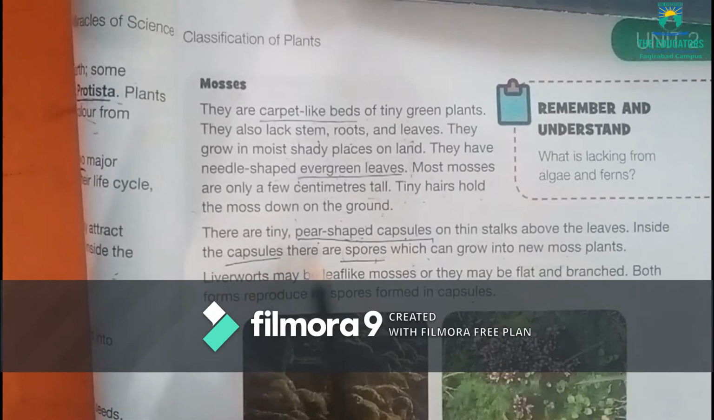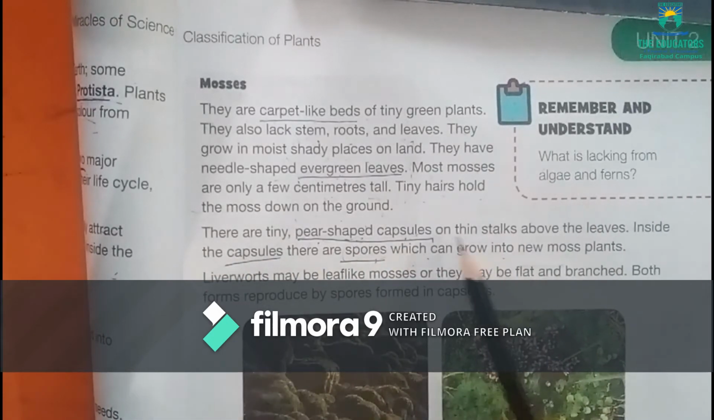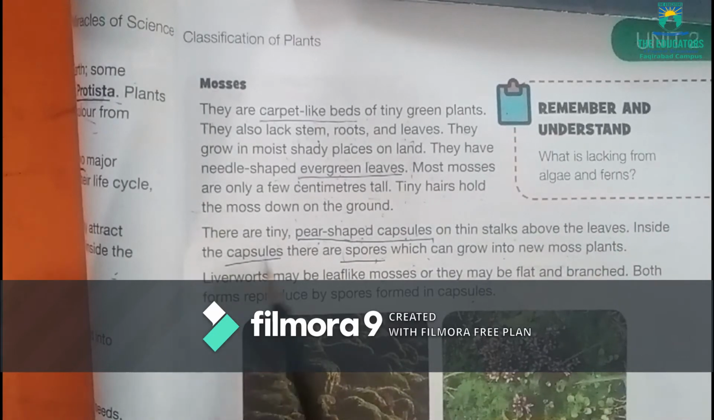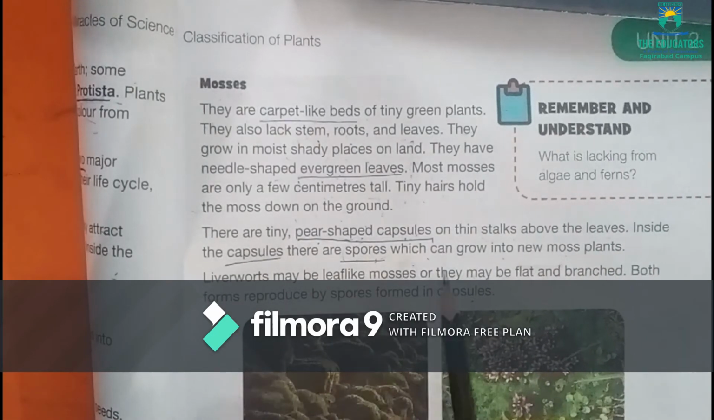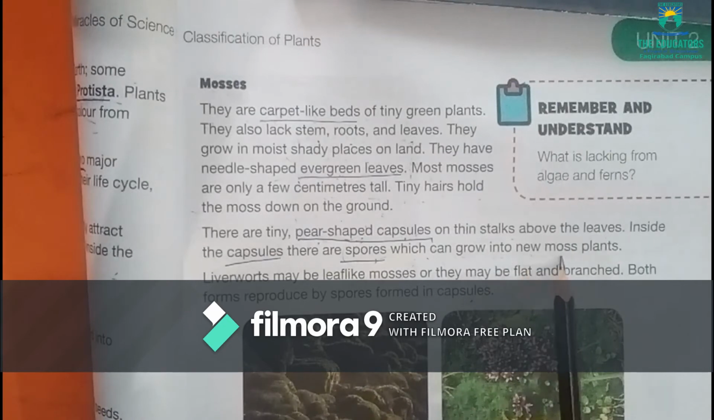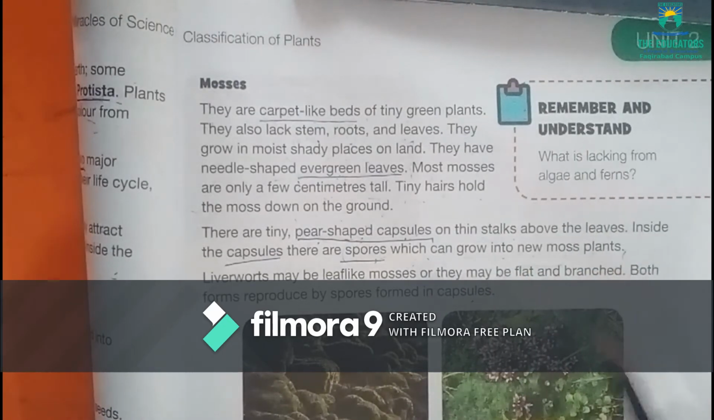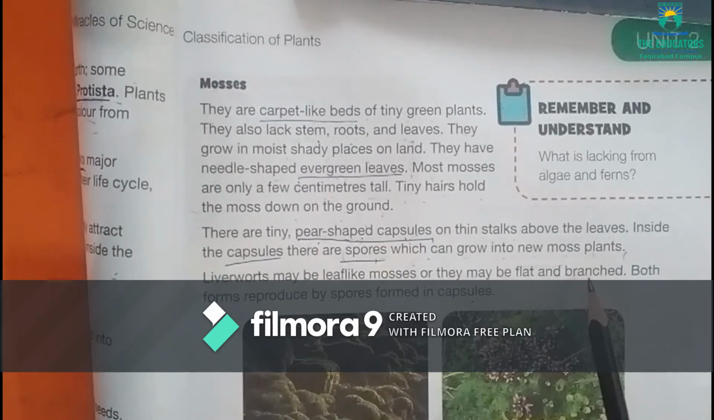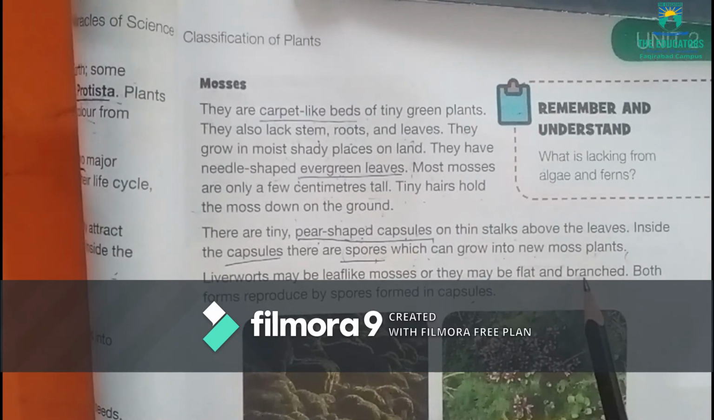There are tiny pear-shaped capsules on thin stalks above the leaves. Inside the capsule there are spores which can grow into new moss plants. Keep it in mind that there are tiny pear-shaped capsules. Inside these capsules there are spores. These spores can grow into a new moss plant.